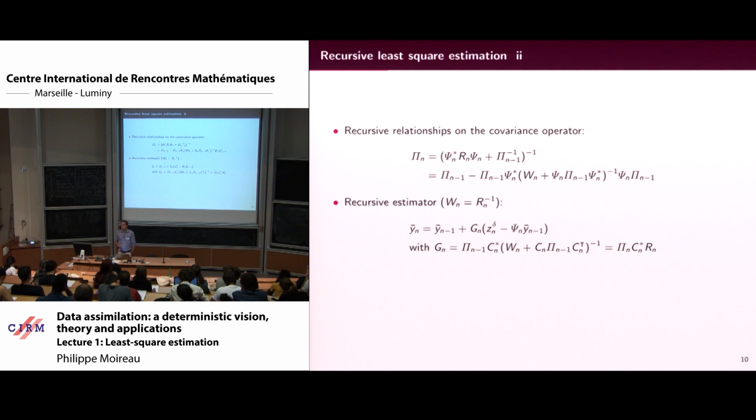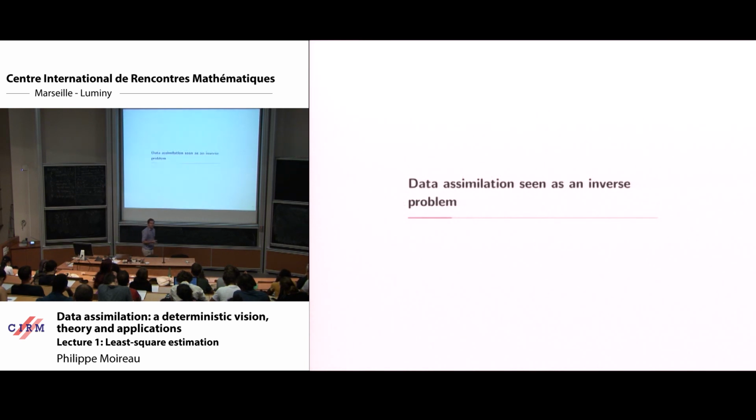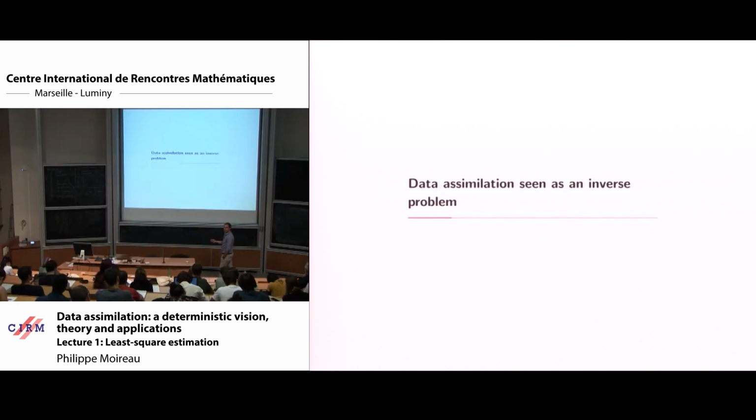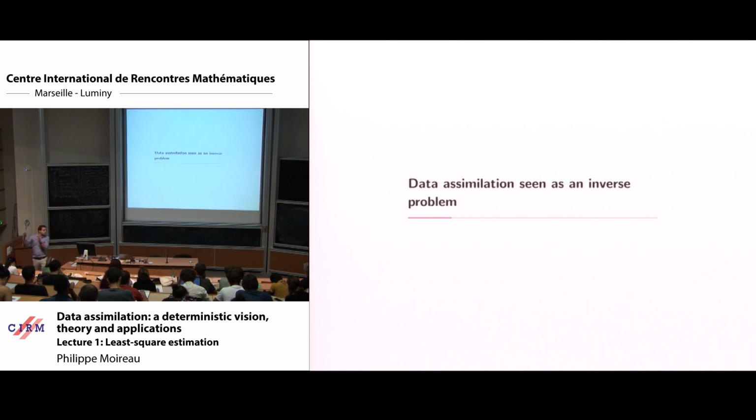Who knows what data assimilation is? Actually, I don't even know what data assimilation is. It's two words that come from the 70s and from a specific community, which is people who do weather forecasting. Basically, they have the history of the weather and they want to predict the weather for a new day.